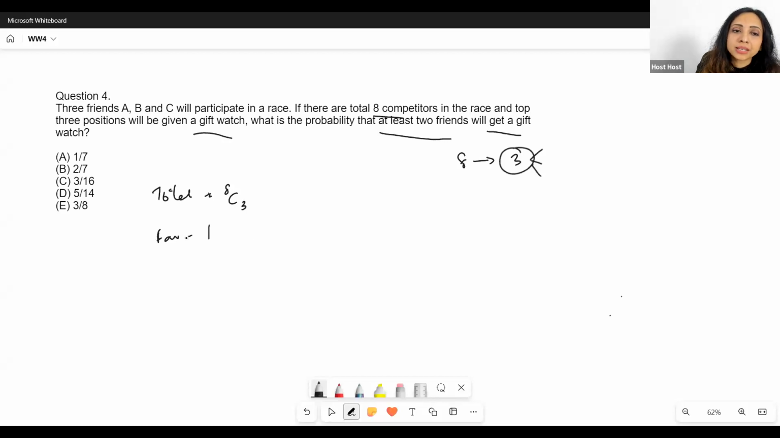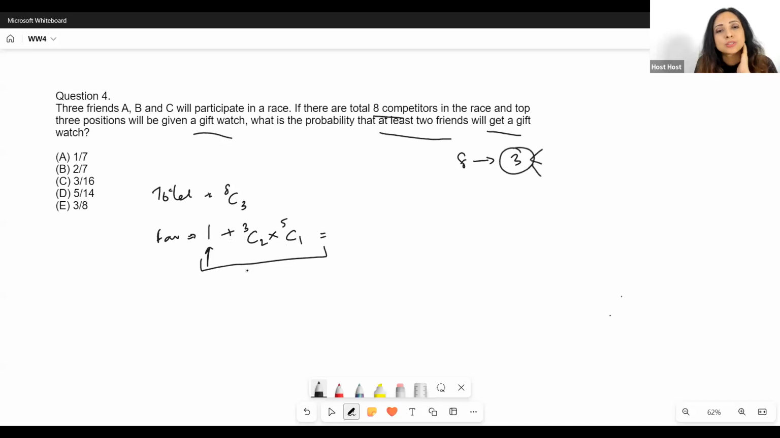Then favorable cases: one is the case where all 3 get a gift watch, plus there are other favorable cases in which 2 of them get a gift watch. So how are we selecting the 3 people? Out of our 3 friends, we are selecting only 2, since we've already taken the case where we select all 3. And out of the remaining 5 people, we are selecting 1. So we could select the top 3 in this number of cases. This gives us 1 here, and it's an addition, right?